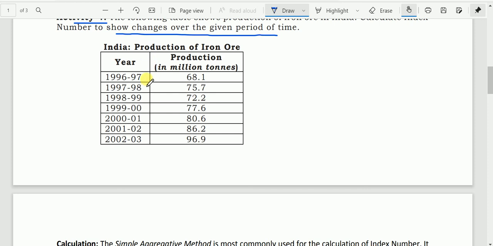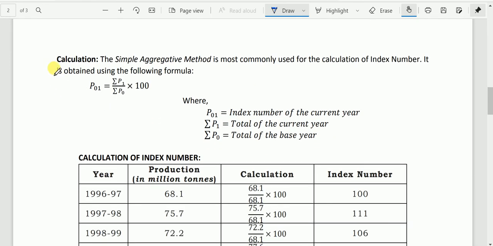India production of iron ore. Here we have year 1996-97 production 68.1 million tons. Then 1997-98, 75.7, 2002-03, 96.9 million tons. So this is the question. And here we have the formula. The simple aggregative method is the most commonly used method for calculation of index number, and it is also used in our practical textbook.